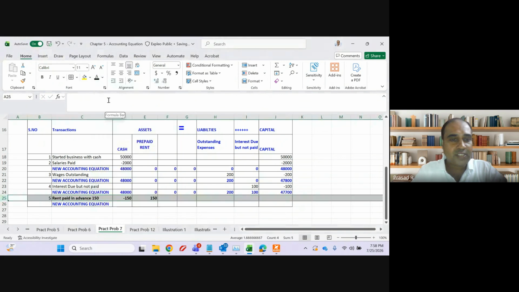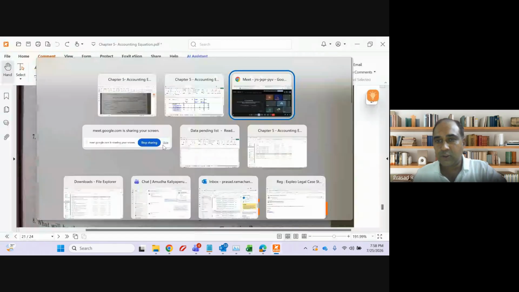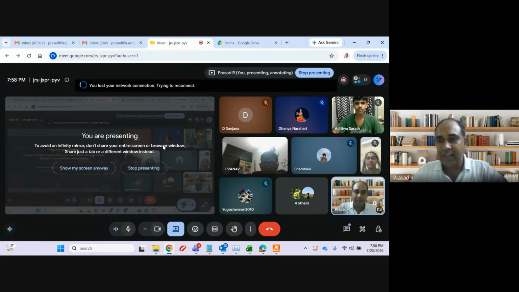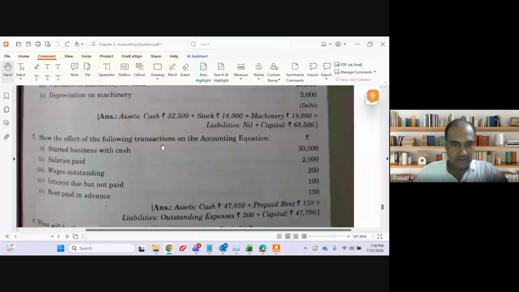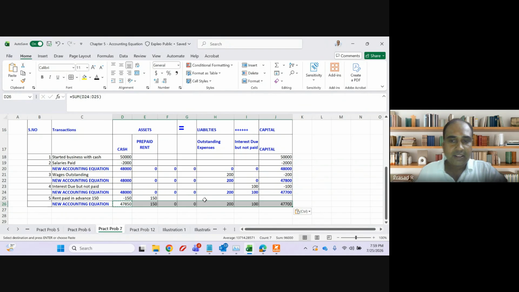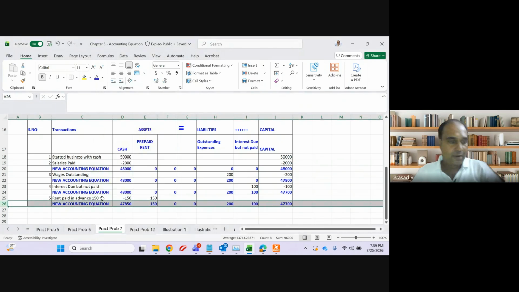Outstanding salary or salary outstanding, it means the same. Clear? Another terminology for anything which is paid in advance is prepaid. You have prepaid mobile cards, right? If you use a prepaid card, you call it prepaid. Something that you have paid in advance is called prepaid. So my cash will become 47,850. Hardly less than 5 minutes we completed this, guys. Not significant calculations, but each concept was tested and very different. Very important question, guys. Note it down.